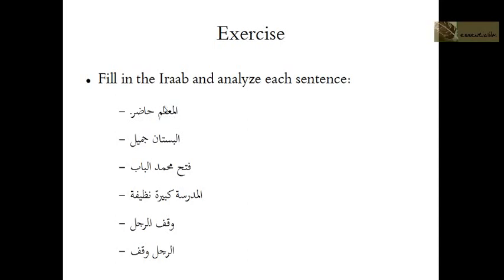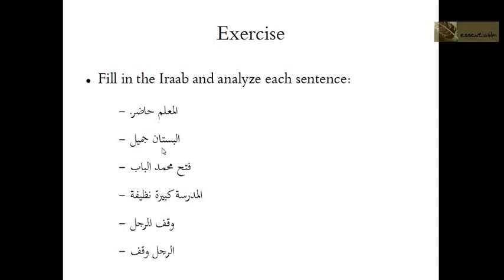So al-muallimu is the mubtada. Hadirun, is present. Tanween is usually a sign of something being indefinite, and we said that nakira is usually indefinite.